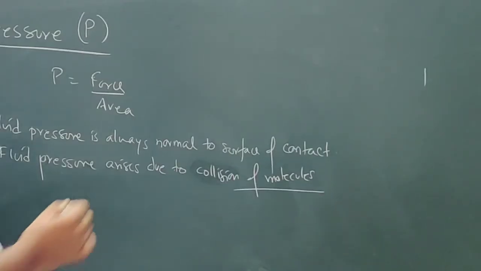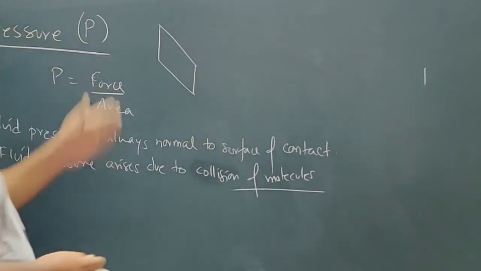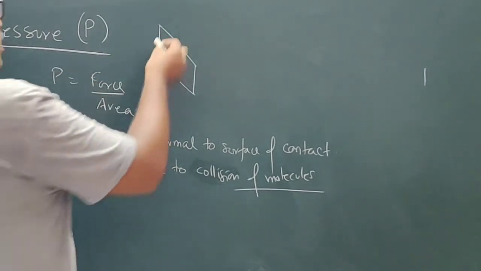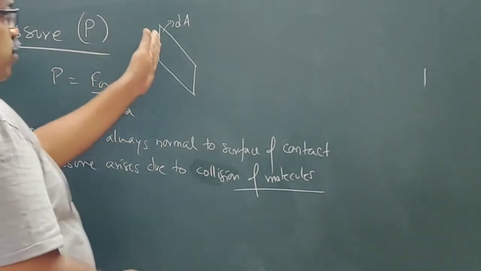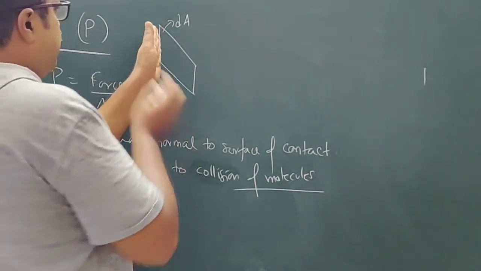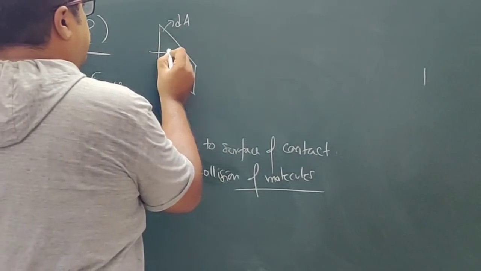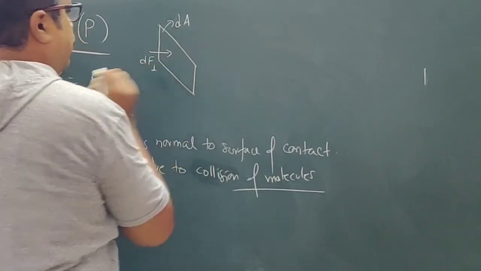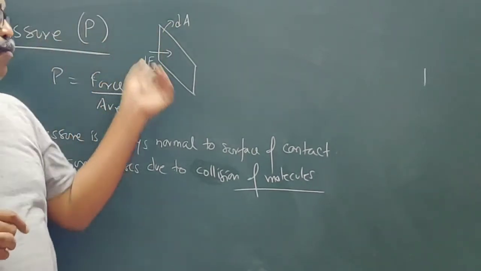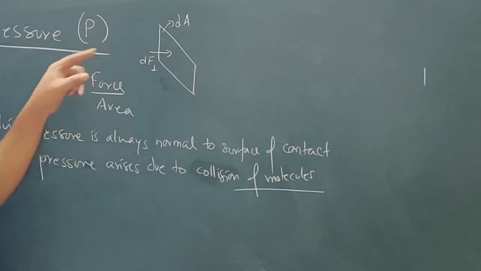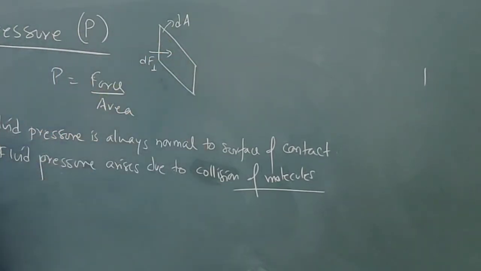Now suppose you have a surface like this. This is the orientation of the surface. Suppose dA is the area. From this side there will be molecules colliding with the surface, this area. So this will be the force exerted, dF perpendicular. Why am I writing d? Because A is the area, and I am taking a small area. So dA represents the small area, and that small area is acted on by a small force dF perpendicular, because force is perpendicular to the area.